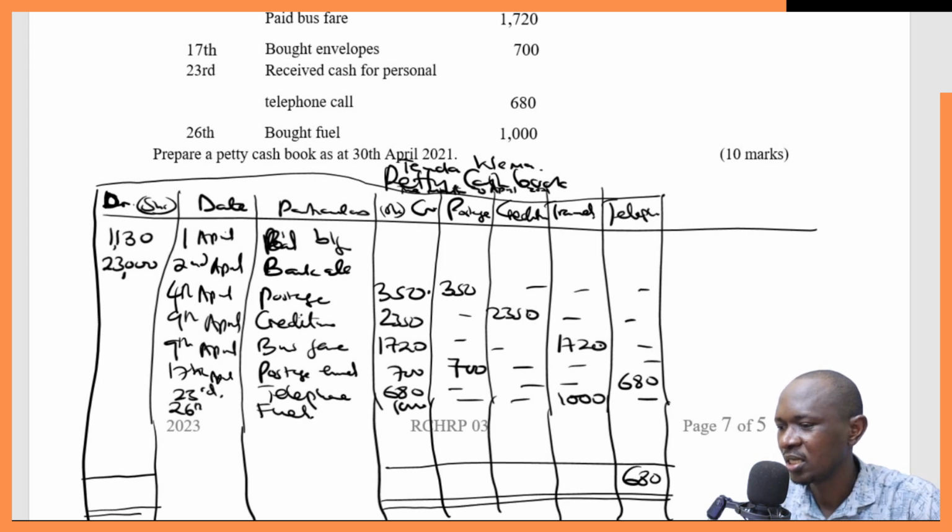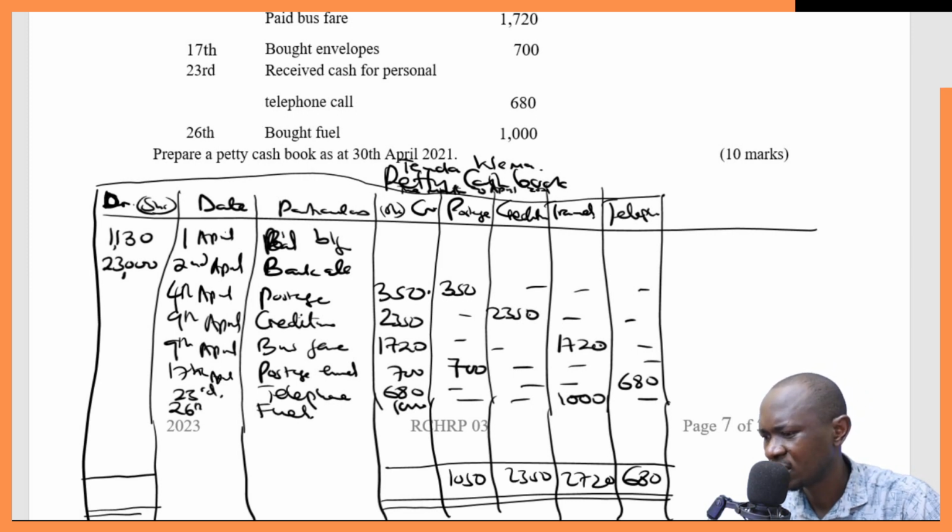So this is 680, this is 2720, this is 2350, this is 1050. Add all of these, 680 plus 2720 plus 2350 plus 1050, and you'll get the total.